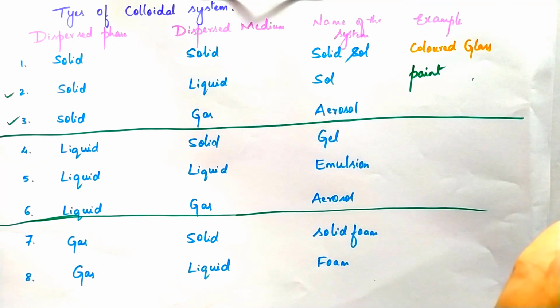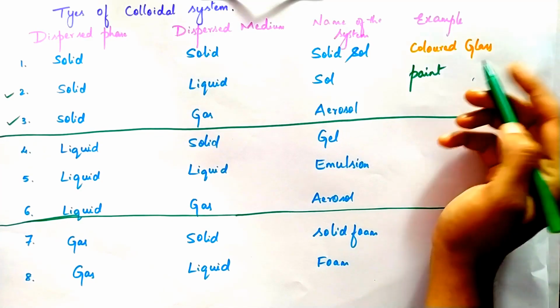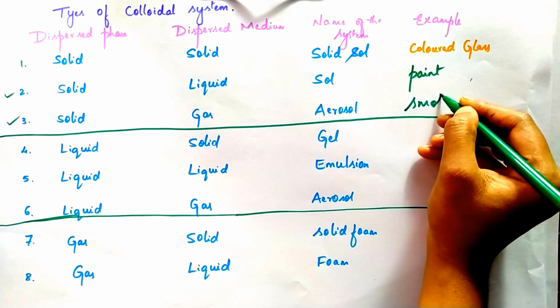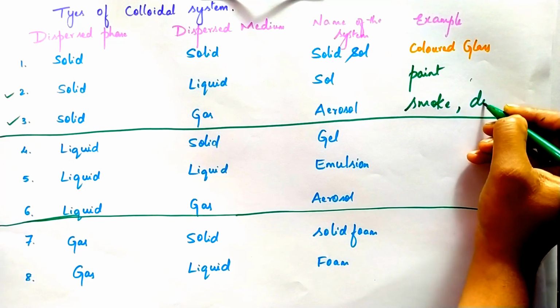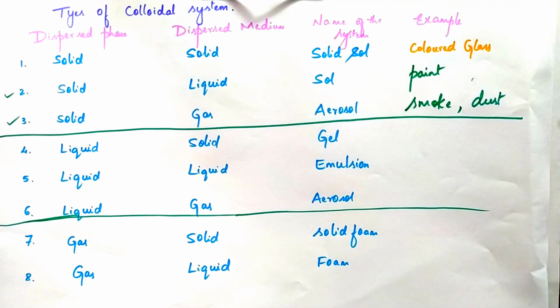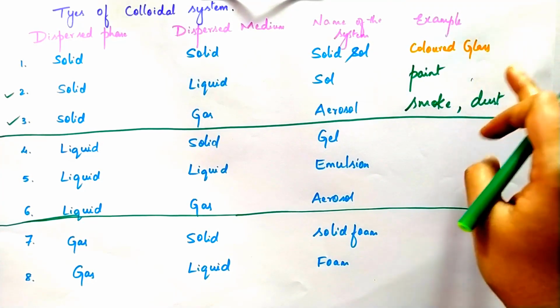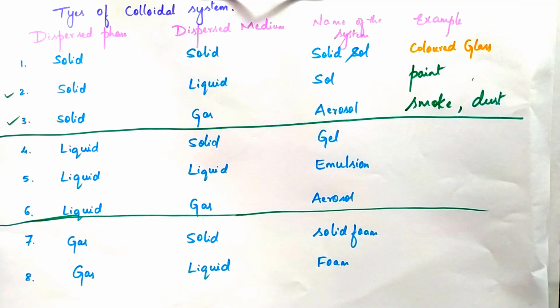But the gas contains small solid particles, which is the example for this solid in gas, smoke and dust particles.